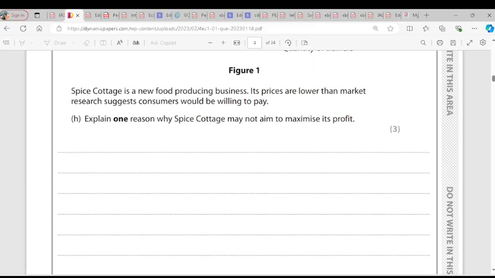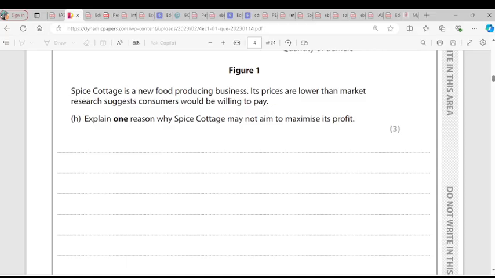Spice Cottage is a new food producing business. Its prices are lower than market research suggests consumers would be willing to pay. So explain one reason why Spice Cottage may not aim to maximize its profit. They said the price is lower here. So a business may not aim to maximize profit because it has other objectives such as maybe survival. The business doesn't want to make profit.